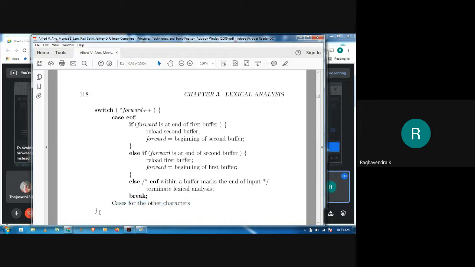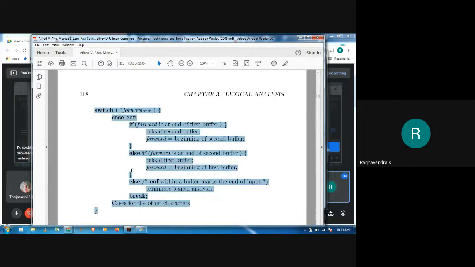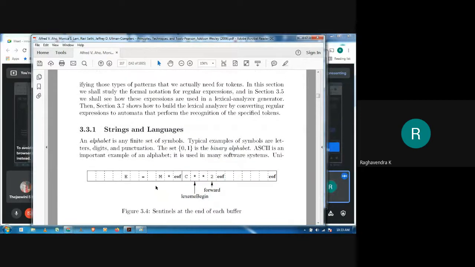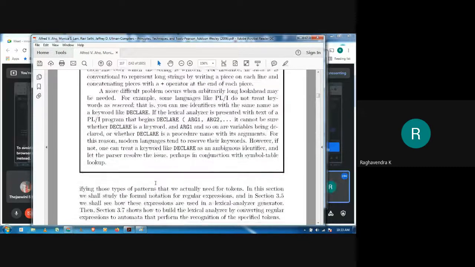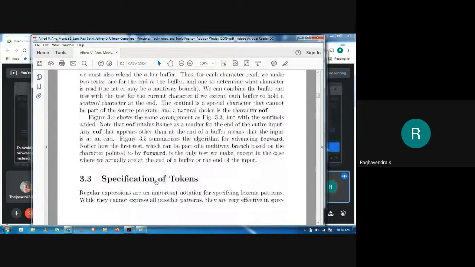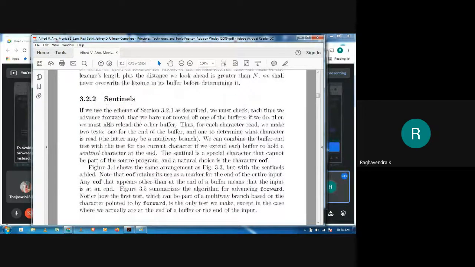Got it? Like this, using a simple switch case multi-way branching, we can improve the performance of this input buffering technique even more by introducing the concept of a sentinel. This is what the input buffering technique is, and this is how it enhances the speed of the lexical analysis phase.